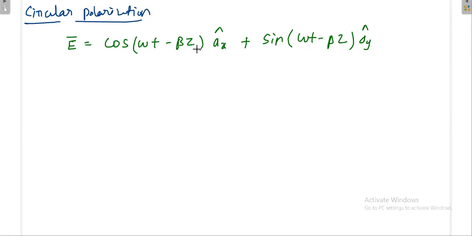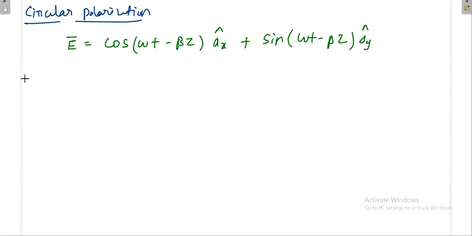Then my electric field can be anywhere on the xy plane. Similarly, my magnetic field also can be anywhere on the xy plane. But always the electric field and magnetic field are perpendicular to each other. Every day you have to revise the notes, otherwise you will not know anything finally.